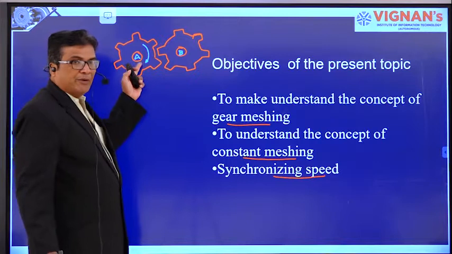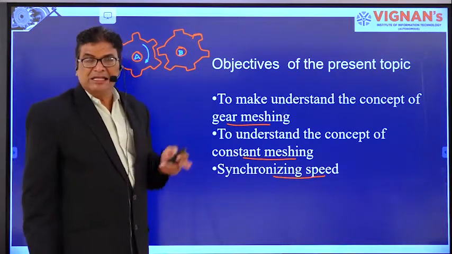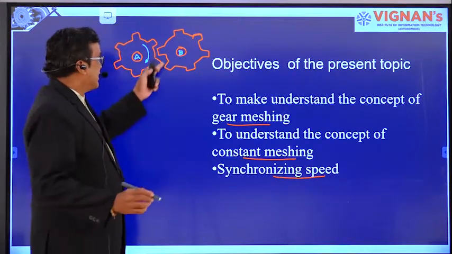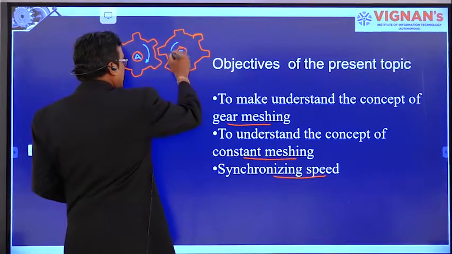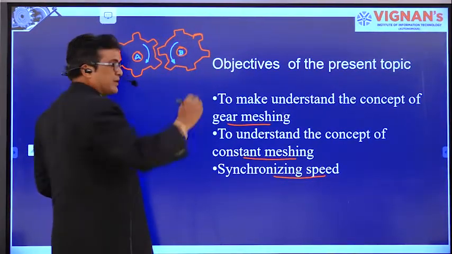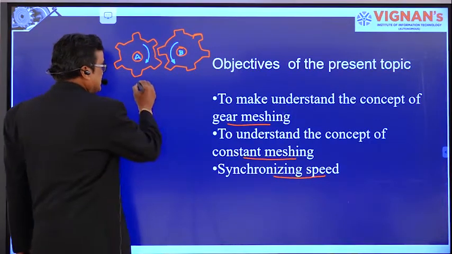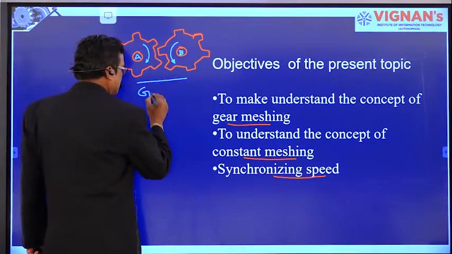Due to this, gear wheel B rotates in the anti-clockwise direction. So this is called gear meshing.